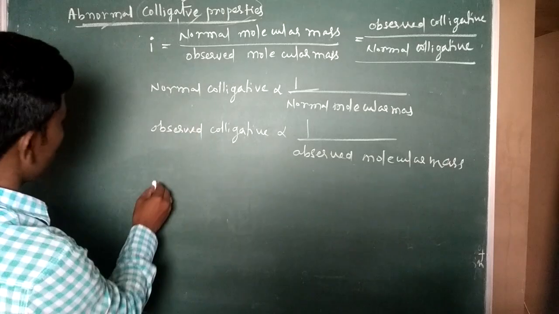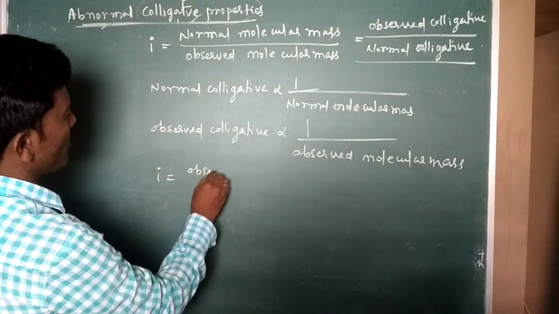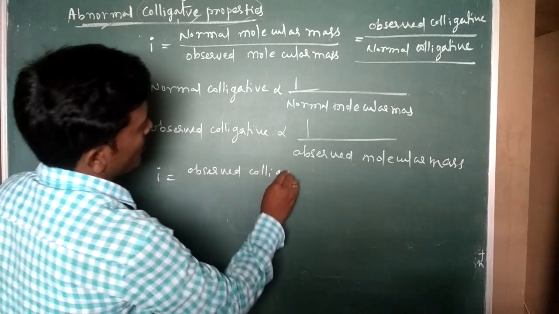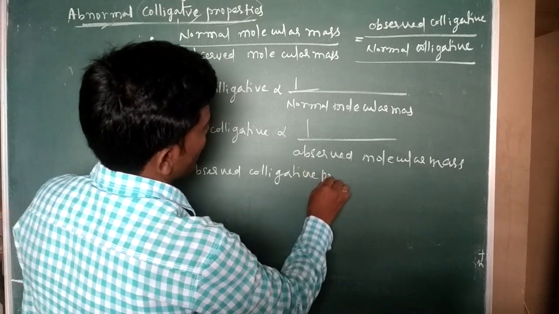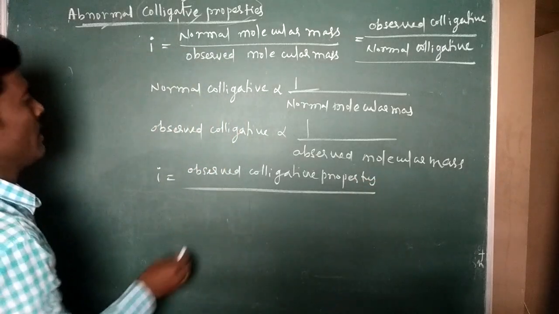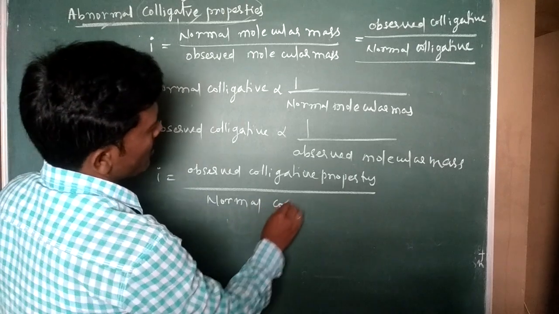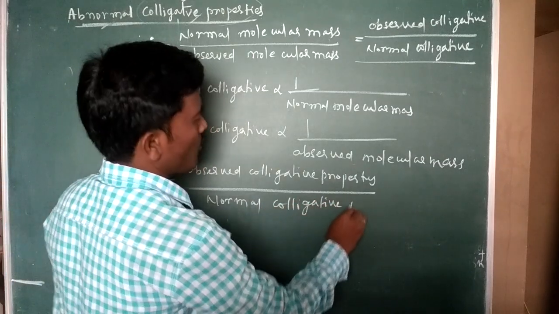Then substitute i is equal to observed colligative property by normal colligative property.